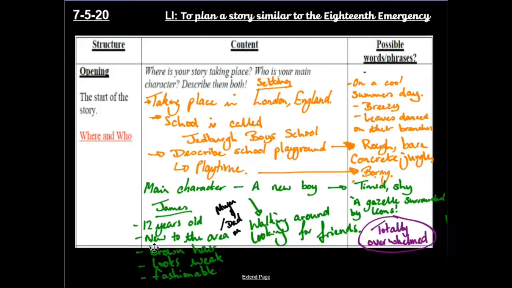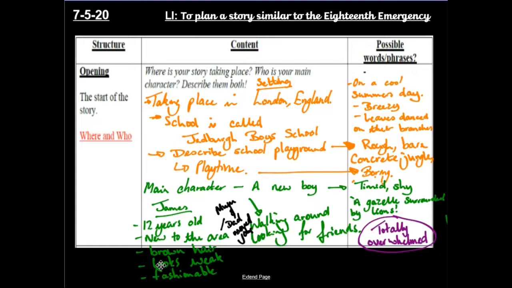Mum and dad moved jobs. And they've got new jobs, so he's had to move. He didn't want to. He's got brown hair. He looks weak, but he's fashionable. Okay, maybe that's something that I'm going to look at, why he's going to be bullied in a little bit, or why he gets picked on.